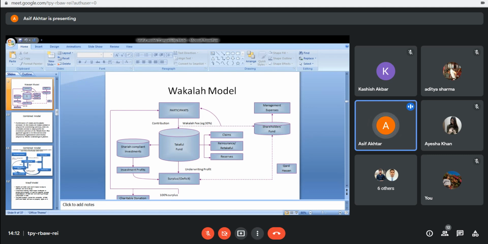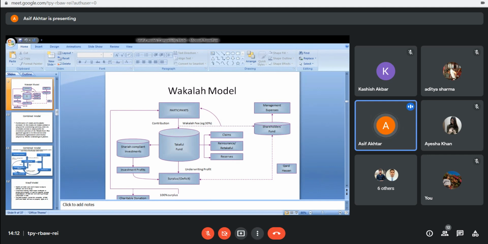The profit that is being generated, we keep it under the name of the shareholders fund. Within it we do two things. Number one, we pay the fee to the wakil, and number two, all the management expenses and operational expenses, like the office, the infrastructure, the rents and a number of other things. So all the management expenses, like salary to the staff, infrastructure facilities and rent, are part of the management expenses.